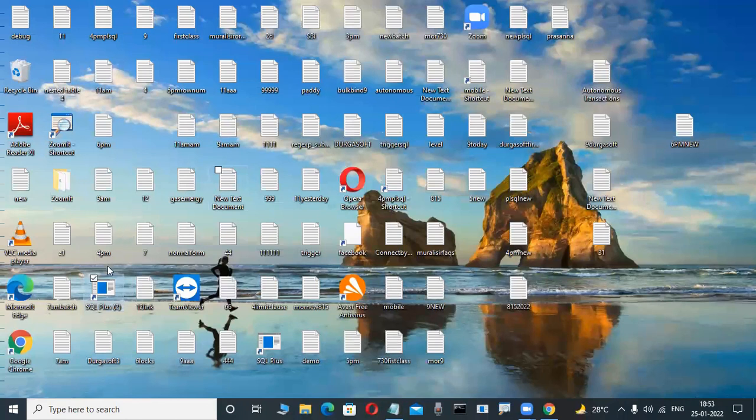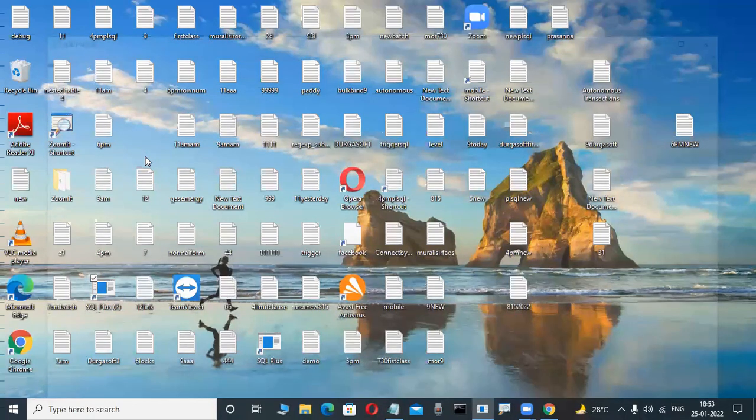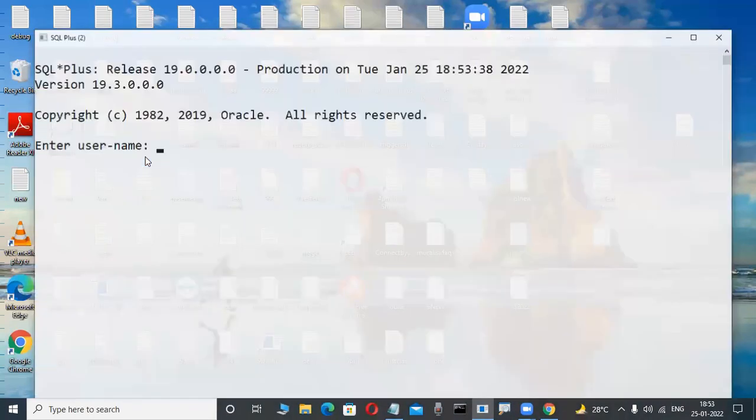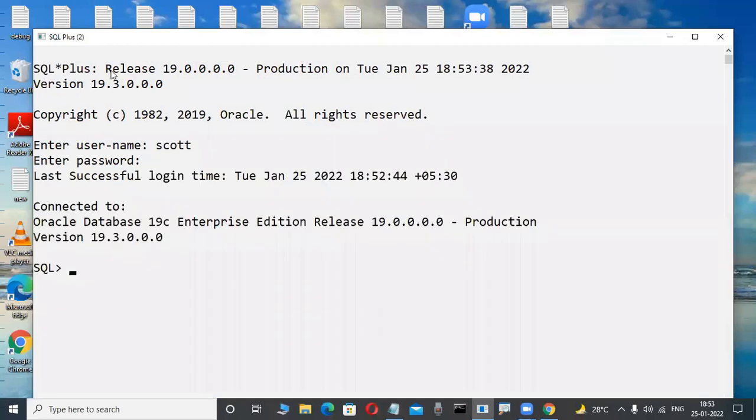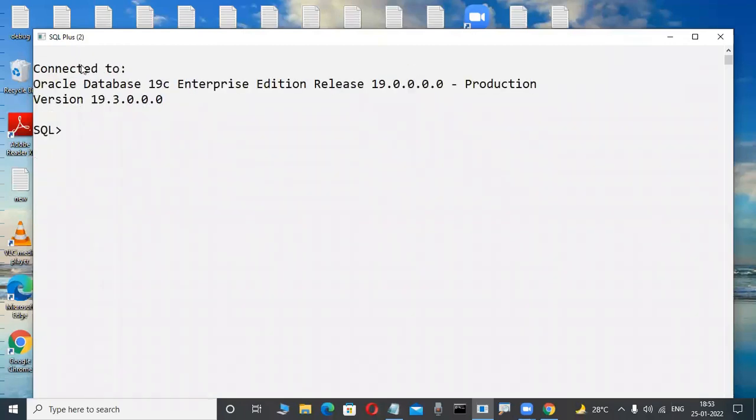Now I'm opening what? This SQL Plus tool. Observe here, opening the SQL Plus tool. Now here I'm interacting. I'm a user, interacting with the server. Don't worry. Now I'm connected through the SQL Plus tool to the server. Okay, fine. Now I'm typing what? Select star from test. You are familiar with these commands.